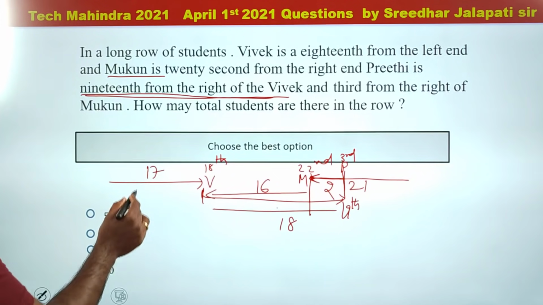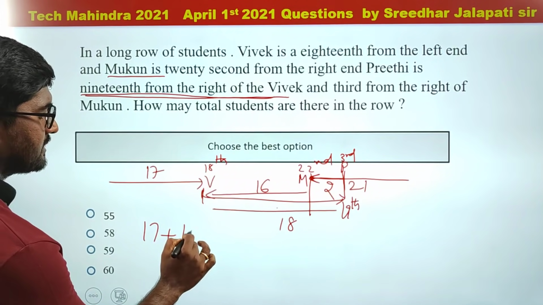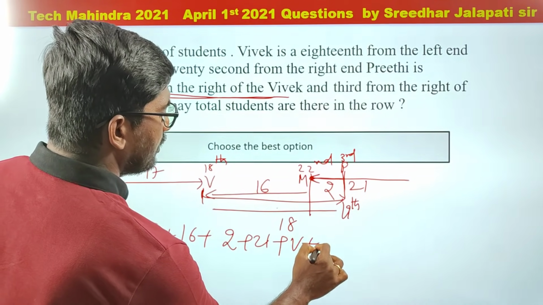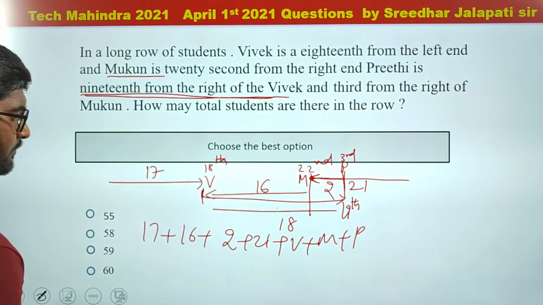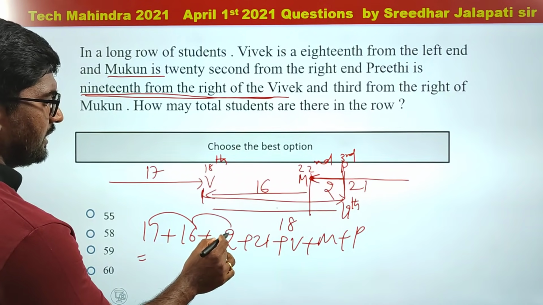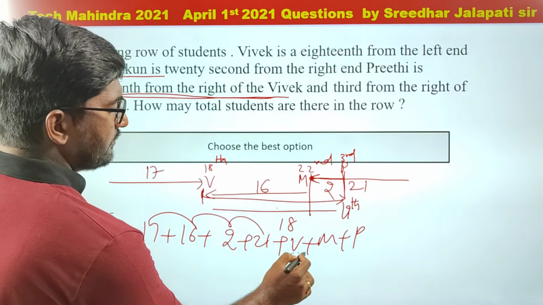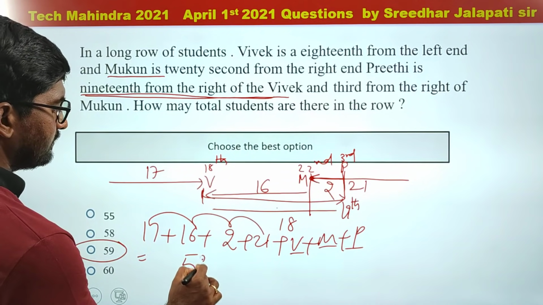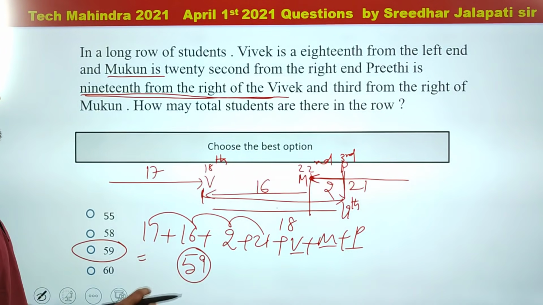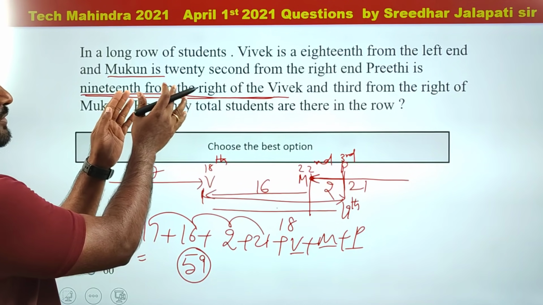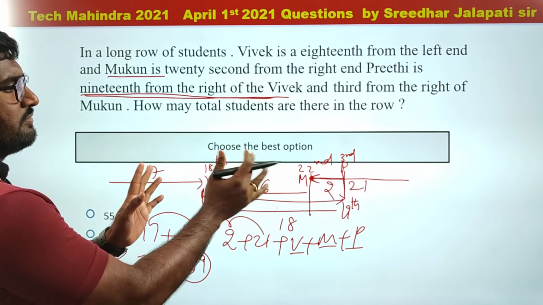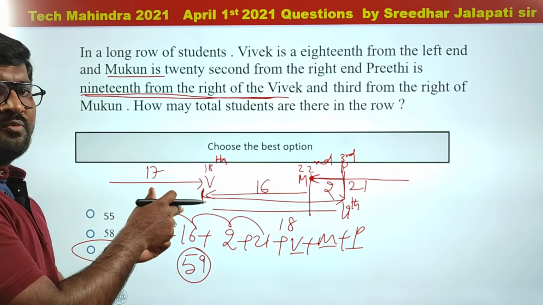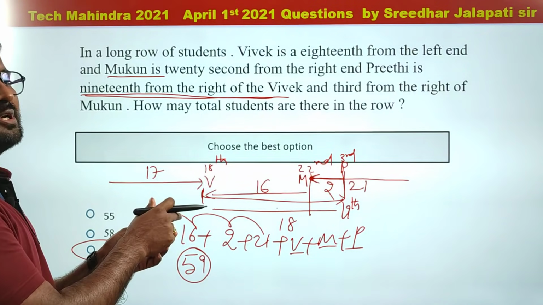Now you are asked to find the total number of people. So 17 plus 16 plus 2 plus 21, and Vivek, Mukun and Preeti. I have to add those 3 also. So this is 33 plus 2 is 35, plus 21 is 56, 57, 58, 59. So the total number of people is 59. Right? Again, you just need to be very careful while taking the number of members from left and right. So I think this is the correct answer. And in case you want the explanation once again, you can rewind the video and listen to this again.